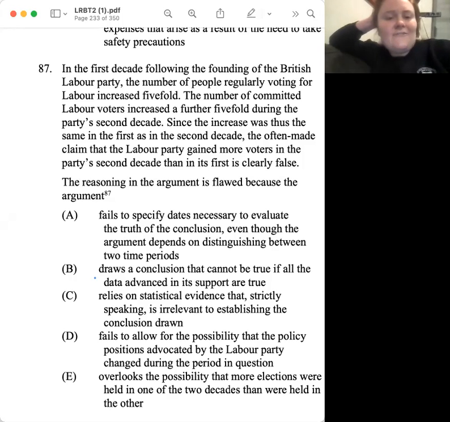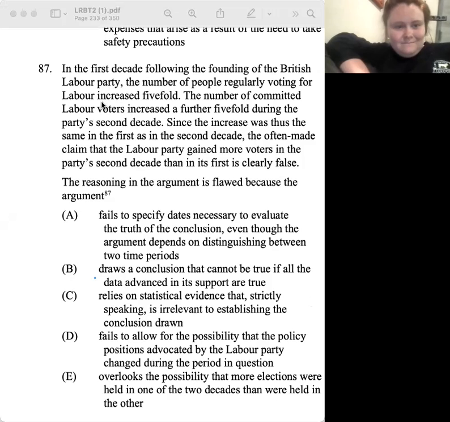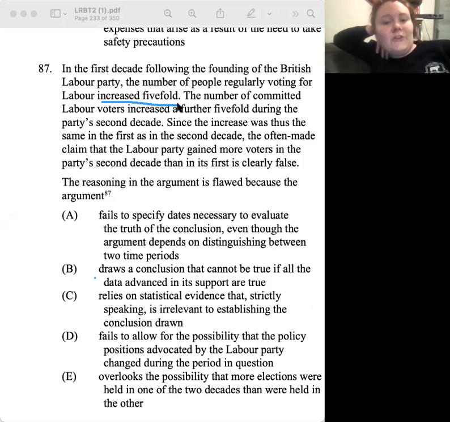In the first decade following the founding of the British Labour Party, the number of people regularly voting for Labour increased fivefold. Okay, so in the first decade, after we had this party, the people regularly voting increased fivefold. Does that just mean like 5 times? Yes. Okay. The number of committed Labour voters increased a further fivefold during the party's second decade.